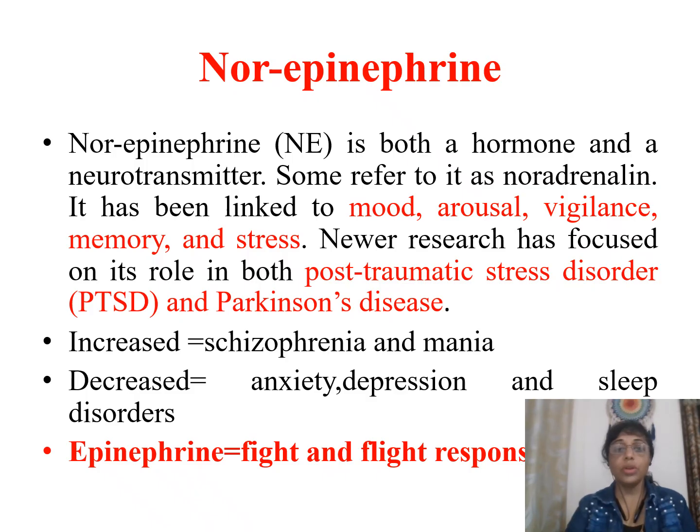Norepinephrine. Norepinephrine is both a hormone and a neurotransmitter. Some refer to it as noradrenaline. It has been linked to mood, arousal, vigilance, memory, and stress. Newer research has focused on its role in both PTSD and Parkinson's disease. It is increased in schizophrenia and mania, decreased in anxiety, depression, and sleep disorder. It is involved in fight and flight response.